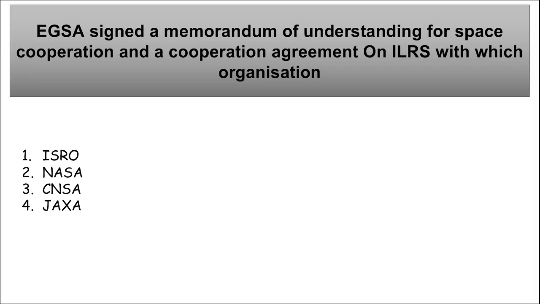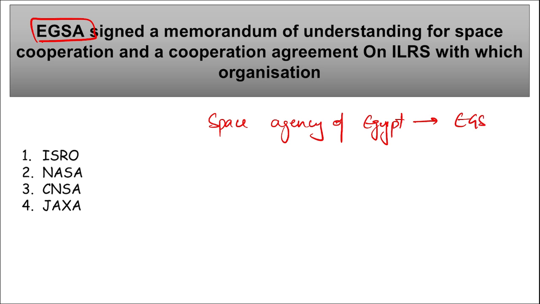Next is EGSA. Remember, this is the Space Agency of Egypt. Correct. They have recently signed a memorandum of understanding for space cooperation and a cooperation agreement on ILRS.